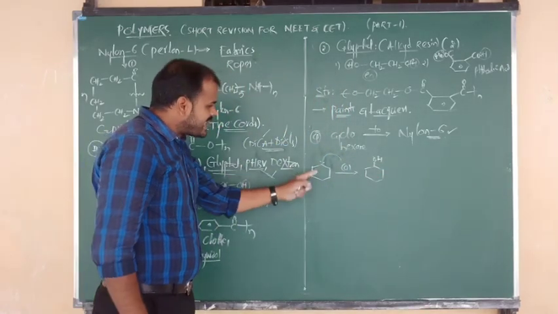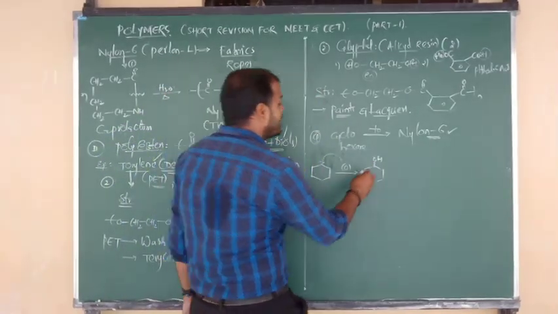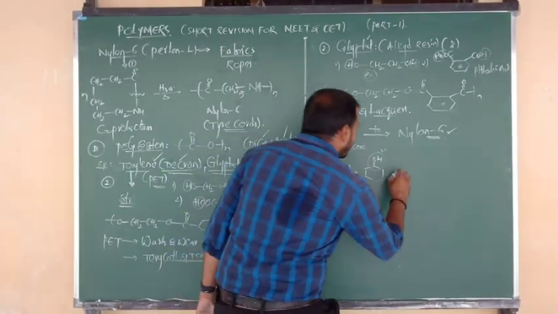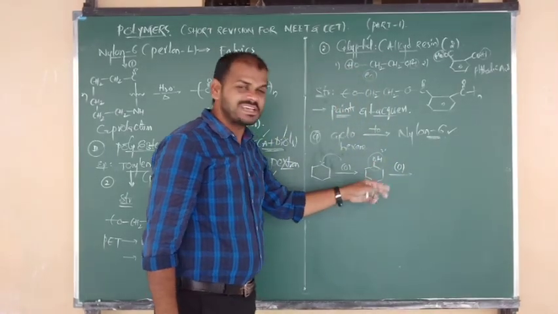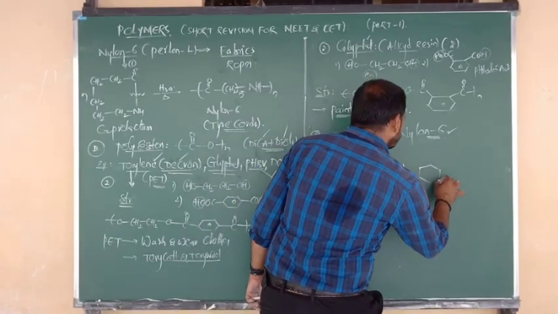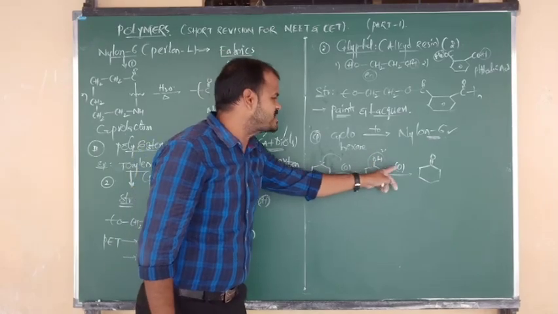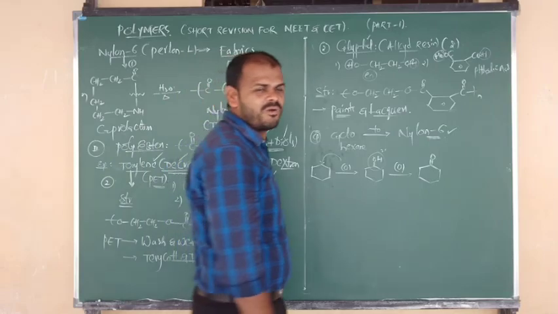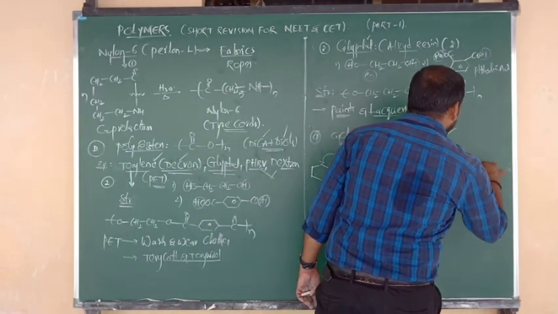Cyclohexane upon oxidation gives cyclohexanol, which is a secondary alcohol. Again, cyclohexanol upon oxidation, secondary alcohols upon oxidation, gives ketone. So cyclohexanol changes into cyclohexanone. Now such a ketone compound, cyclohexanone, undergoes reaction with hydroxylamine.